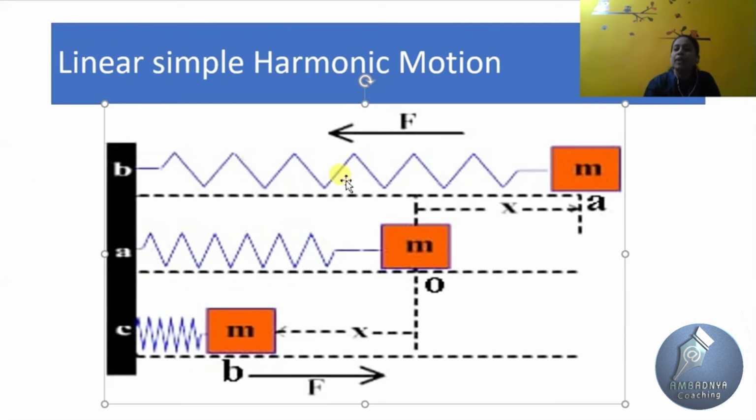When the spring performs linear simple harmonic motion, every particle of the spring performs to and fro motion, one time right, one time left. So in linear form, the spring performs linear simple harmonic motion.